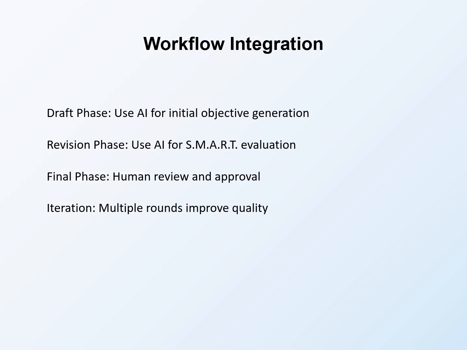Evaluation guides revision. Final phase requires human review and approval. No matter how helpful AI is during development, humans make final decisions. You are responsible for your proposal. Iteration through multiple rounds improves quality. Generate, evaluate, revise, repeat. Each cycle strengthens objectives.